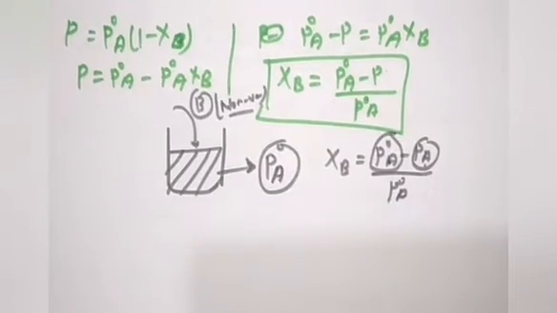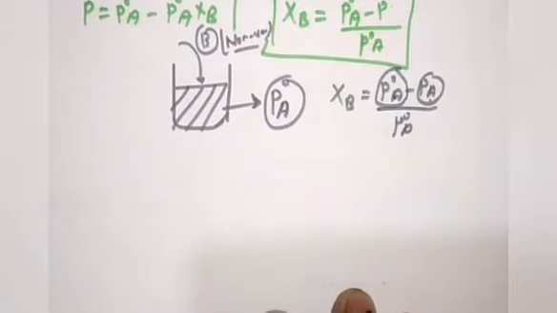After addition of the non-volatile solute, the vapor pressure of the pure solvent gets decreased by a factor of P.